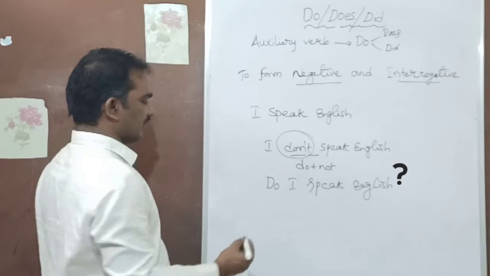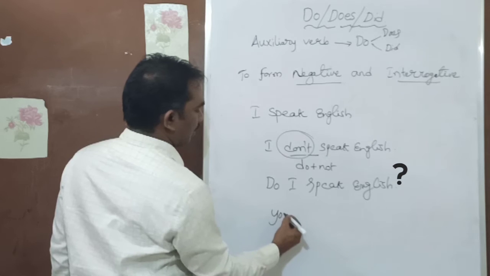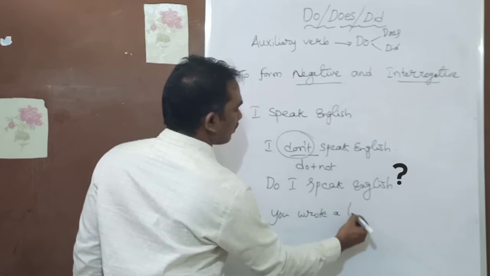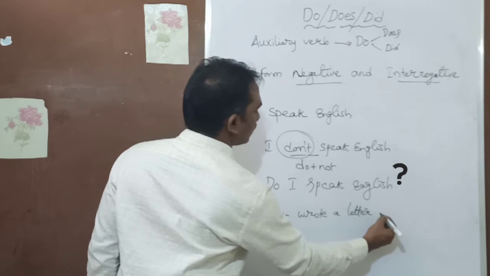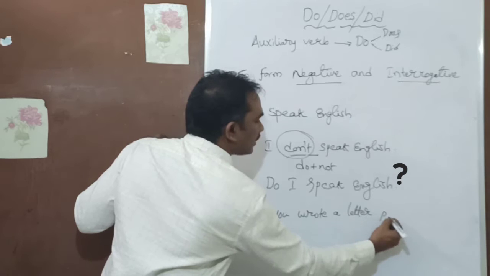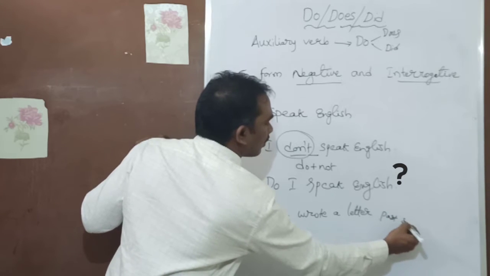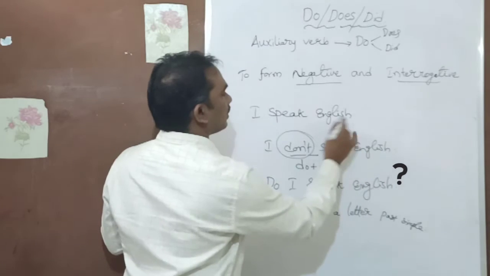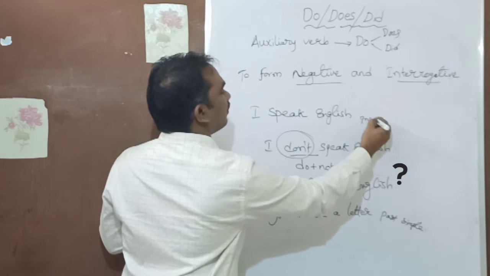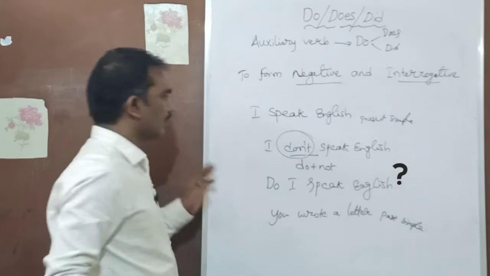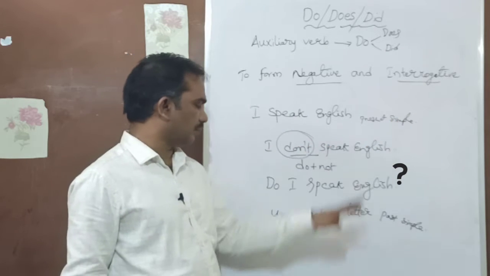For example, "You wrote a letter." What is this? This is past simple, and the first one is present simple.